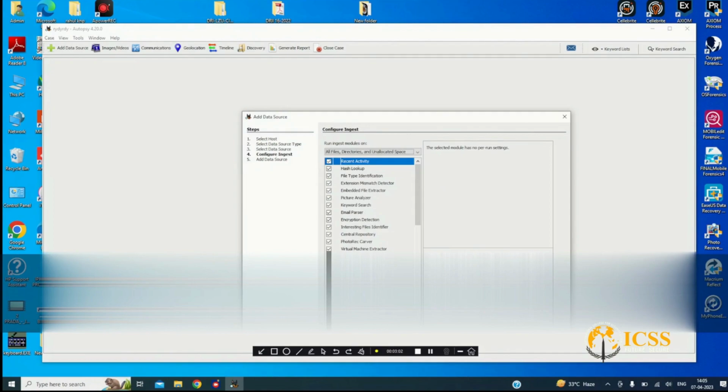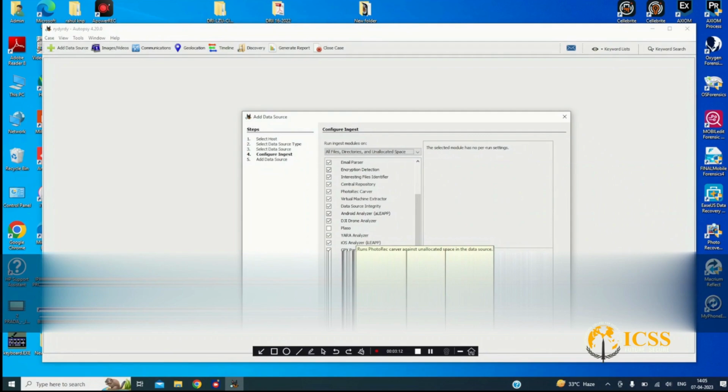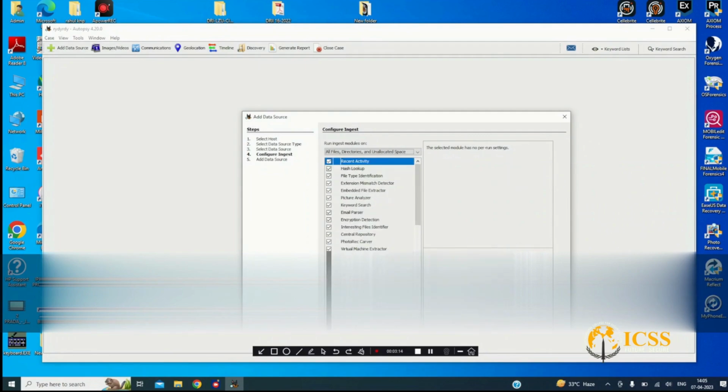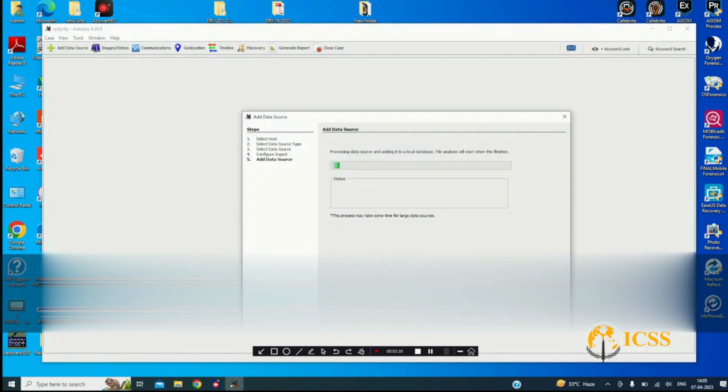Here you can select or deselect whatever you want to extract or whatever you want to create an image of. If you want any modification, you can do it here. Okay, go to next.